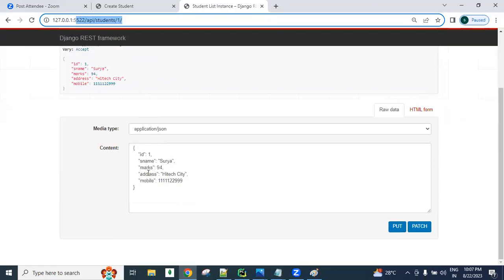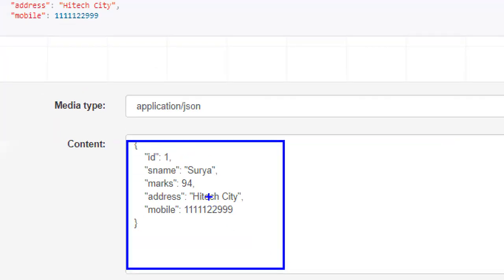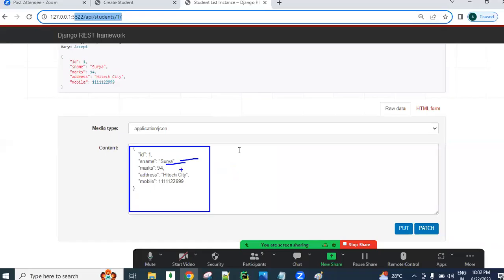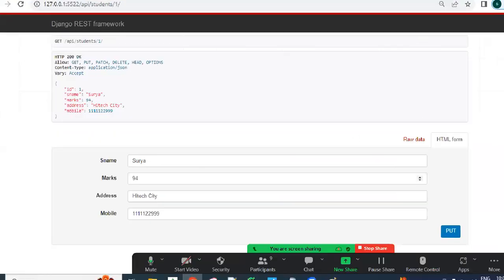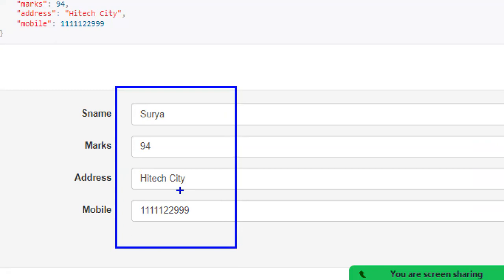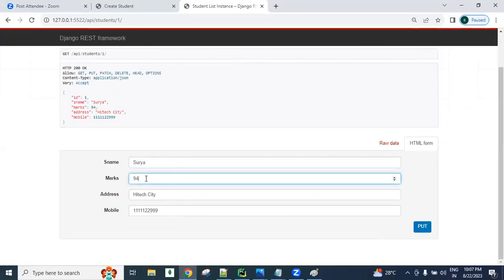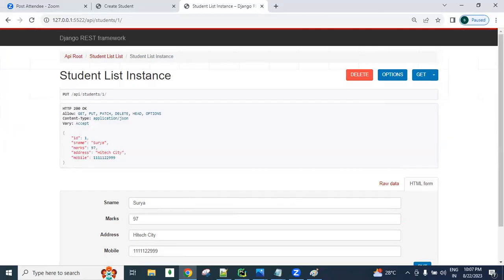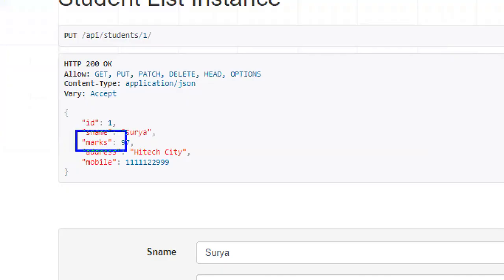If you want to update, you can update by changing the value. Surya, you can change to something like Surya Kumar. Otherwise, you can click the HTML form, where normal plain text data is there, and update it. For example, 94, I want to change it to 97. Then you can click the PUT button. PUT is nothing but update. After updating, you are getting 97 marks.